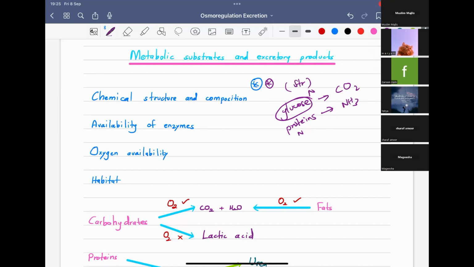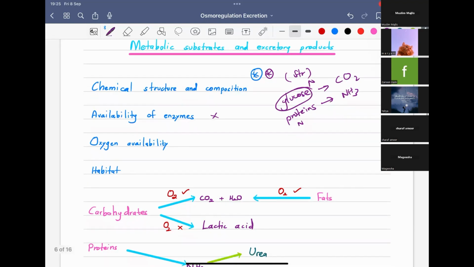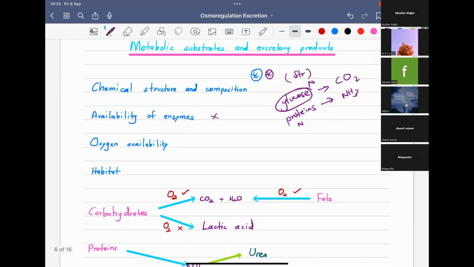Also, the availability of enzymes. So what are the enzymes that we have that will determine the excretory products? Also, the oxygen availability. How is oxygen availability determining the excretory products? It is because when there is oxygen, it can go under aerobic respiration. If there is no oxygen, it can go under anaerobic respiration. This you know well.